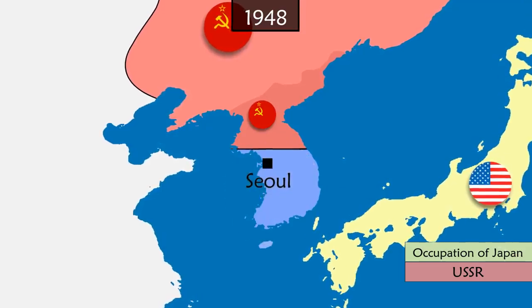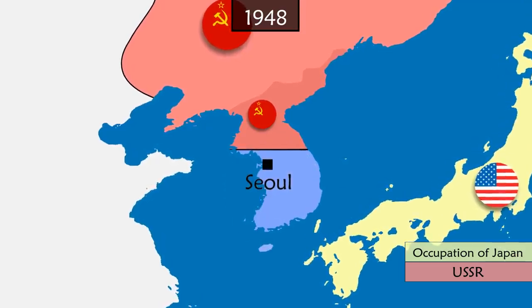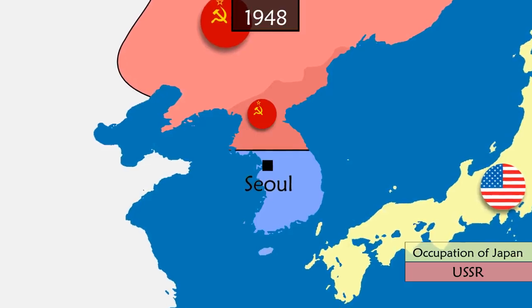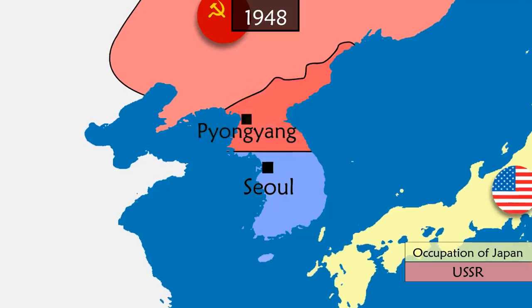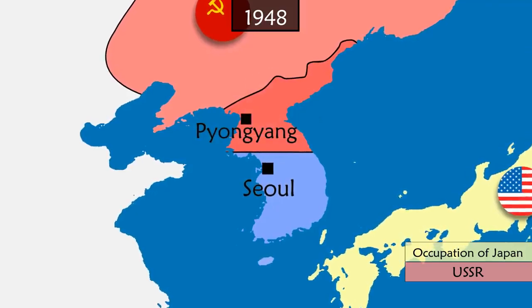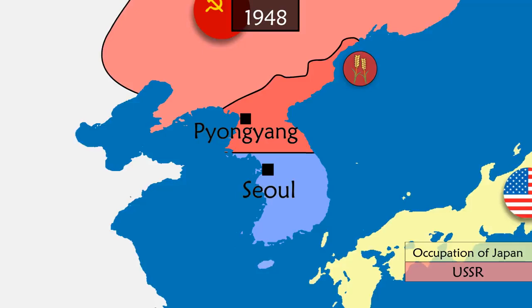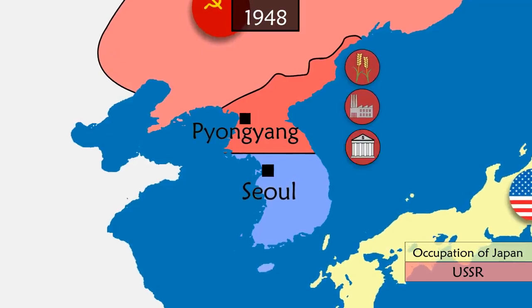In the north, Kim Il-sung, a former communist commander backed by the Soviet Union, came into power. The Democratic People's Republic of Korea, or North Korea, is created and the foundations of a communist regime are laid, with agricultural land redistributed and industry and economy nationalized.